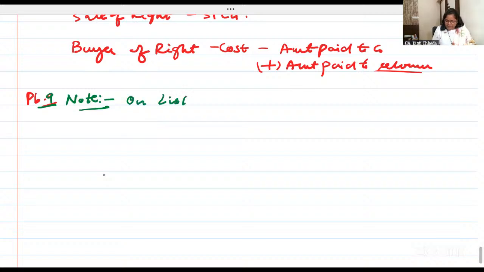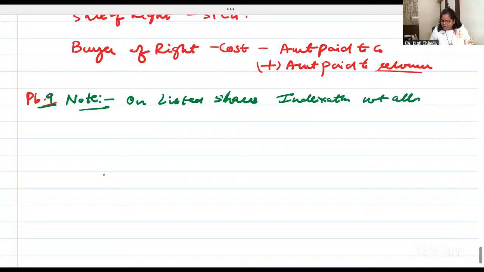On listed shares. See, these are listed shares in the NSE. On listed shares, indexation not allowed. You can't take indexation even if listed shares you are holding for 8 years and you are selling. Second note, of course on listed shares you are paying security transaction tax.